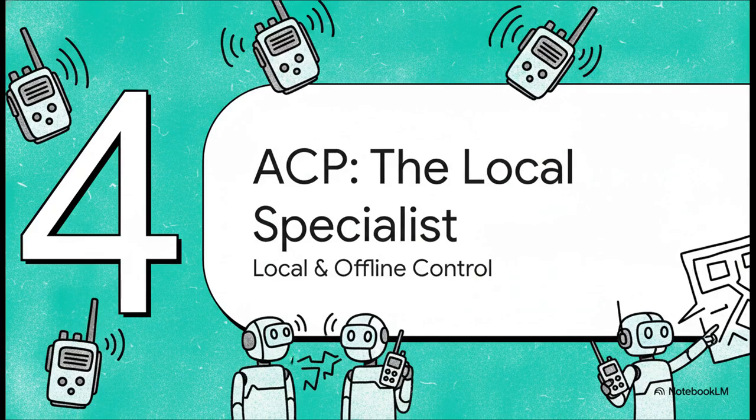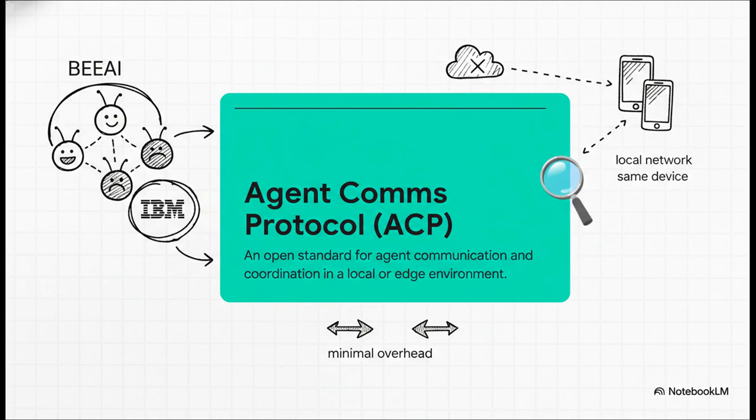Okay, so we've connected agents to tools with MCP, and we've connected them to other agents across the internet with A2A. But what if you need them to talk super fast, locally, maybe without even being connected to the internet? That's where our third protocol, ACP, comes into the picture. This one is like a set of walkie-talkies for a team on a very specific mission. ACP, which comes from BAI and IBM, is all about local-first communication.